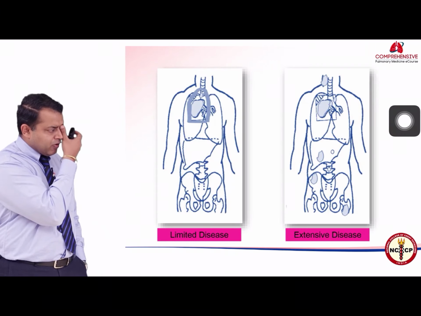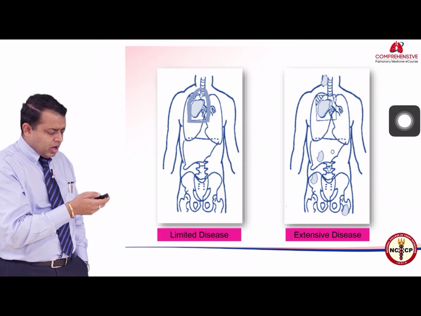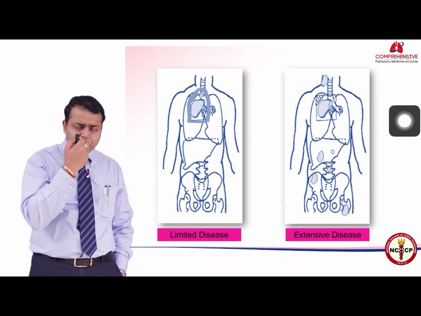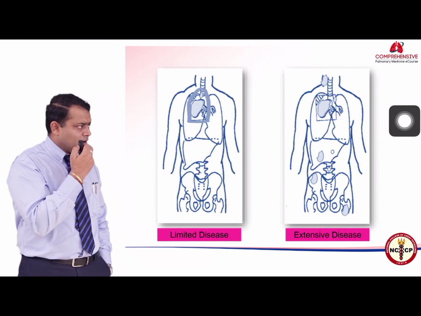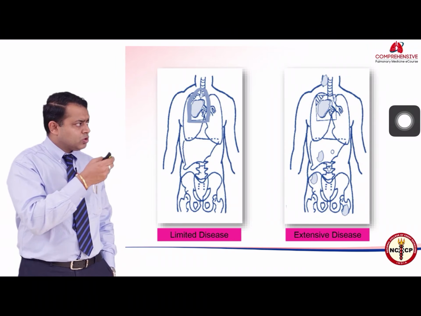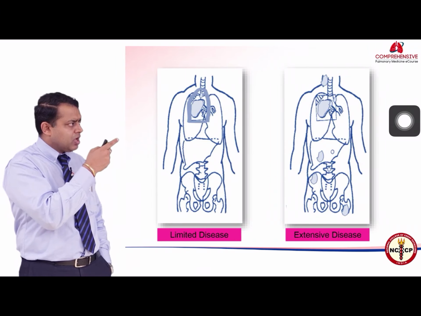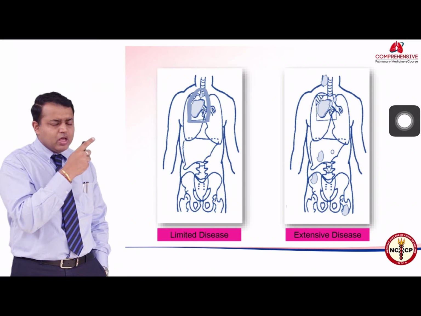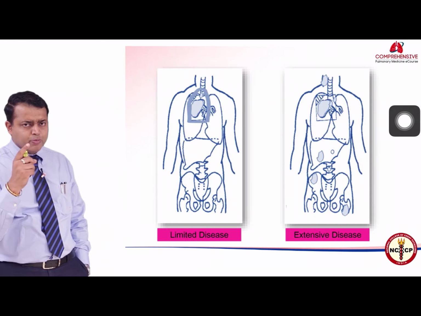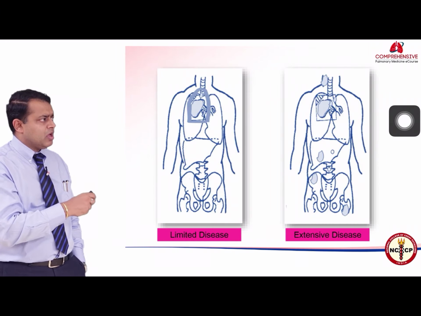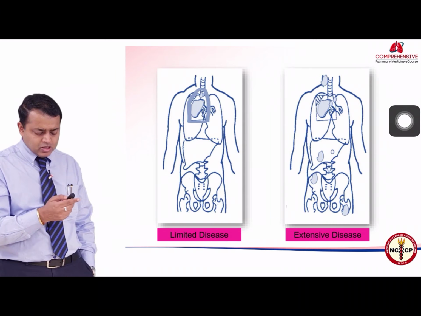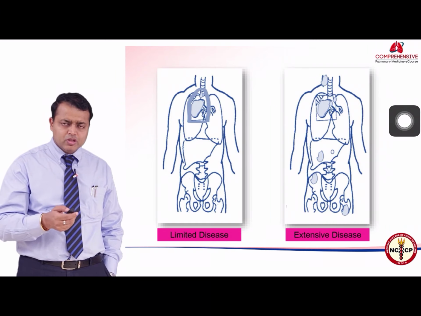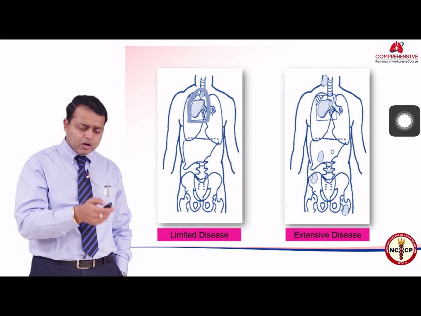So this is exactly what I was trying to explain. You can see that the picture on your left shows a limited stage disease, which is marked by green and can be taken into one radiation portal and can be given radiation therapy, whereas in the extensive stage disease you have various metastases elsewhere, so radiation is not a part of the therapy.